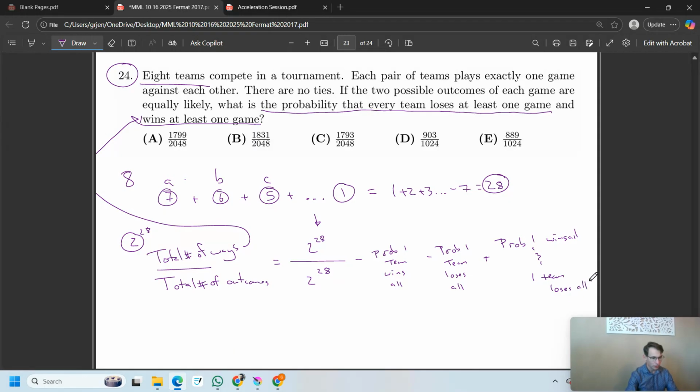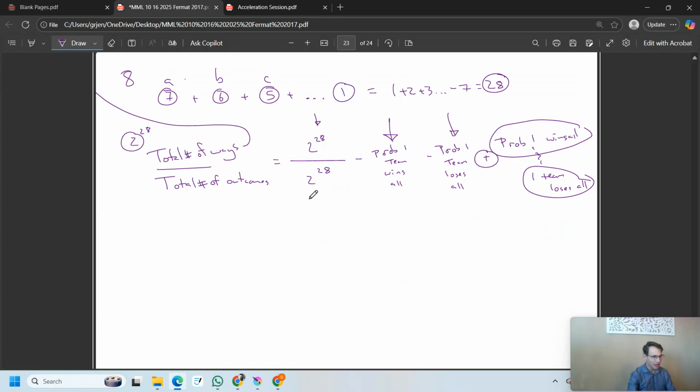Okay, so if we get the probability that one team loses all while another team wins all of them, and we add that back in because we know we've taken that out there and we took it out there. So we took it out twice, so we have to add it back in. Okay, it's a great problem. It's a really fun problem. So let's keep going. Here's my total. Okay, so this is equal to 2 to the 28 over 2 to the 28.